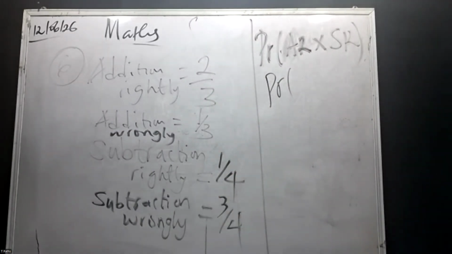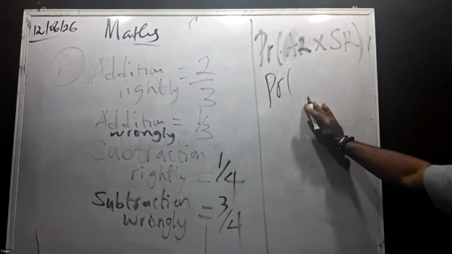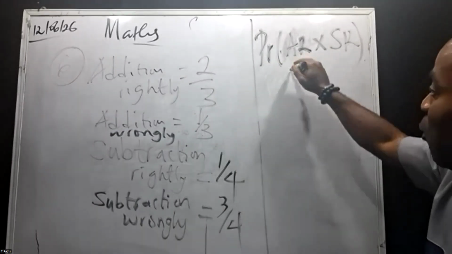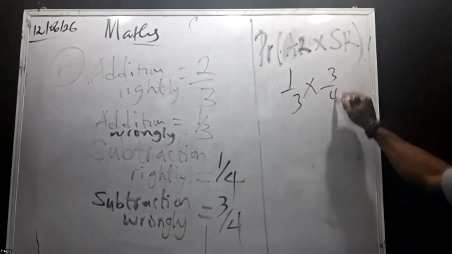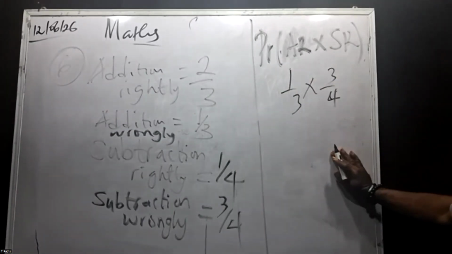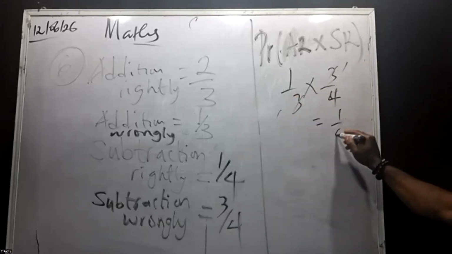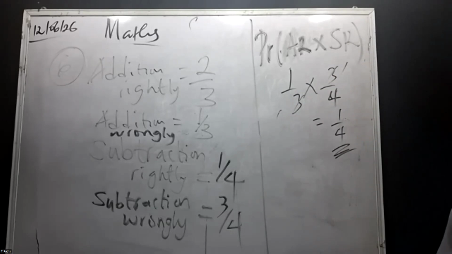All right. So let's multiply addition wrongly and subtraction wrongly. It's going to be 1 over 3 times 3 over 4. The 3 here cancels the 3 there, so we have 1 over 4.